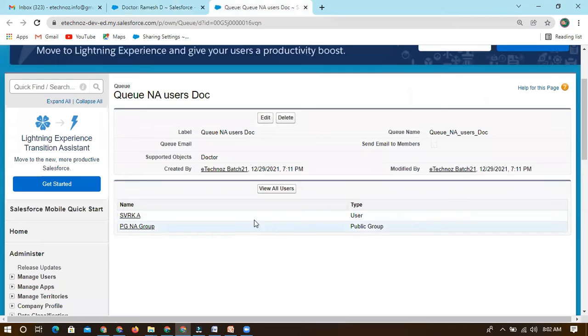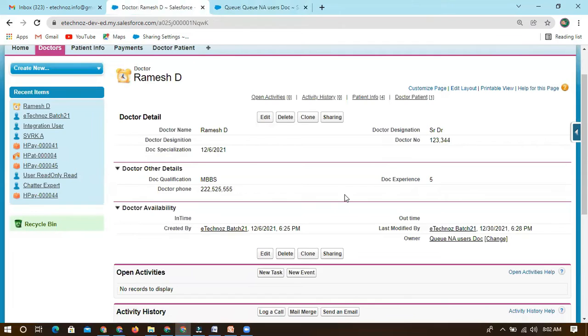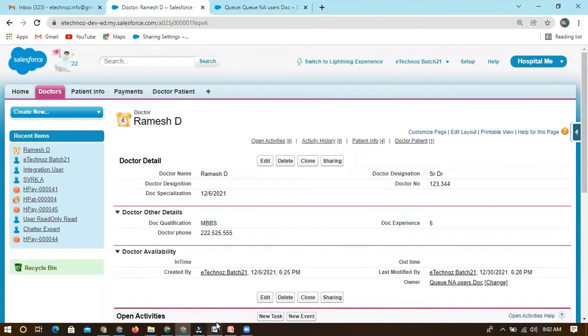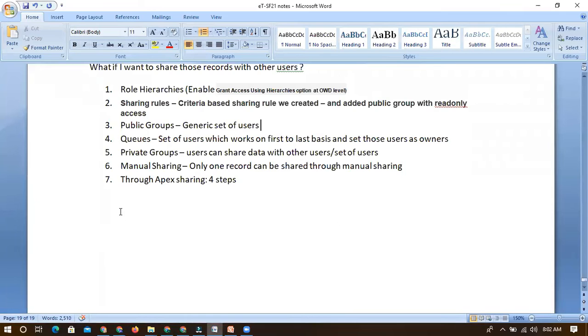Public groups just get access; they can't even approve or reject in the process. So we can use a public group under a queue. If I have a queue, I can control record access, and it will also act as an owner. Is it clear? Yes, it is clear. Okay, fine.